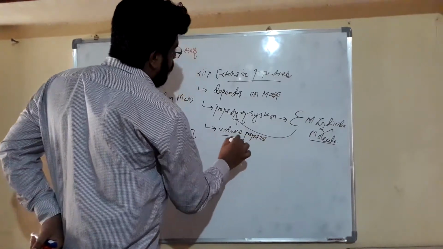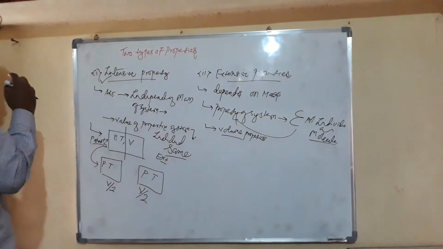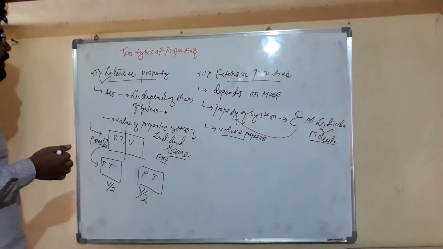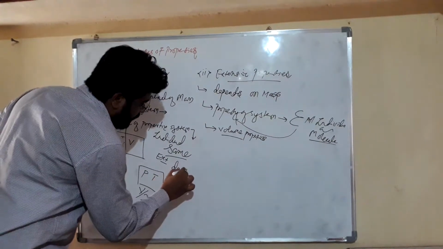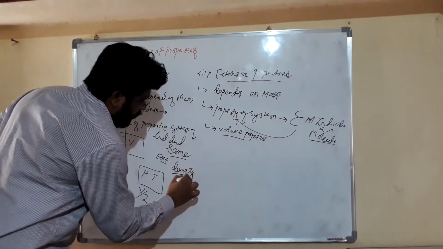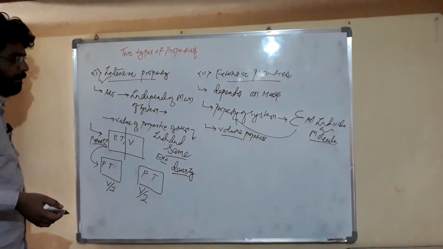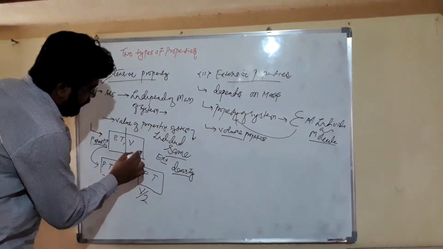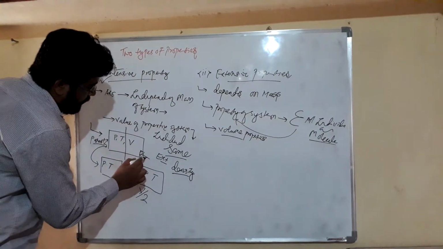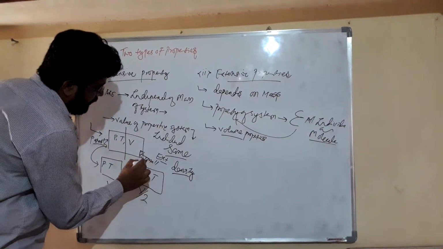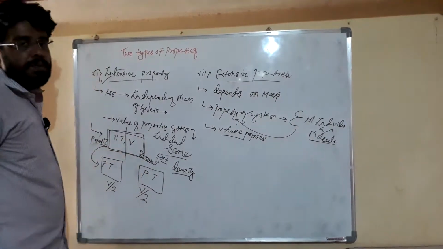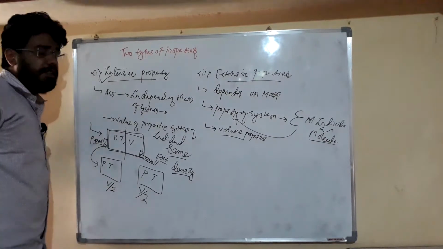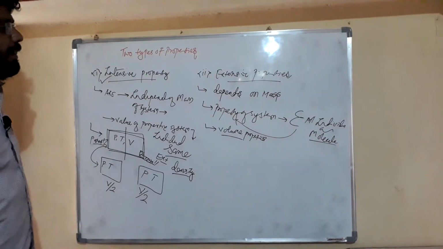This is the example of our extensive property, and this is our intensive property. Dear friends, here density is also an intensive property. The density of this small part, friends, and the density of this whole system is the same. So friends, we can say that our density is an intensive property.